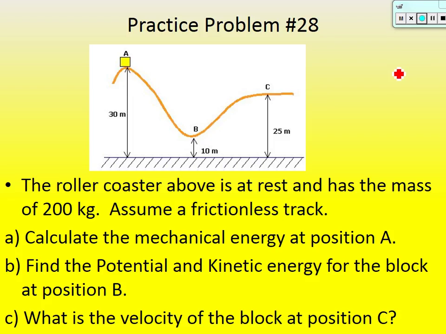Okay, again, I hope you gave it an honest effort before you watch this explanation, and that you have an answer for part A, B, and C already. So here we go. Part A. It says to calculate the mechanical energy at position A. So we want the mechanical energy at point A. Well, let's go back to that definition. Mechanical energy is equal to potential energy plus kinetic energy.